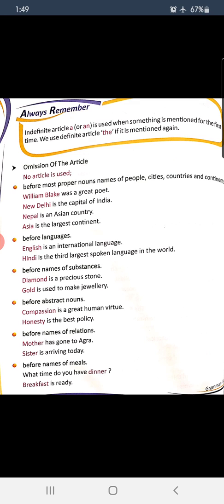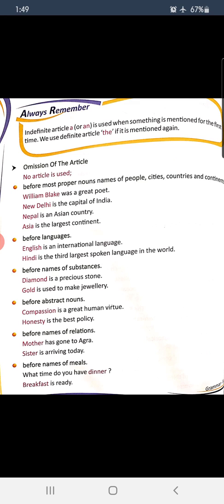Let us see when we are not supposed to use any article. No article is used before most proper nouns, names of people, cities, countries and continents. Like William Blake was a great poet, that's a name and it's a proper noun. New Delhi is the capital of India. Don't use any the before the New Delhi. Okay. Nepal, Asia is the largest continent.